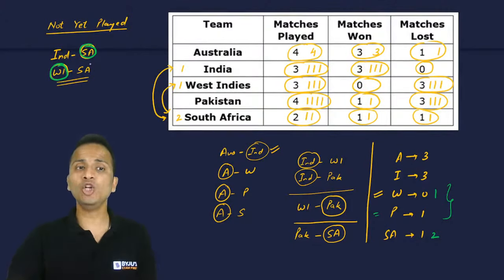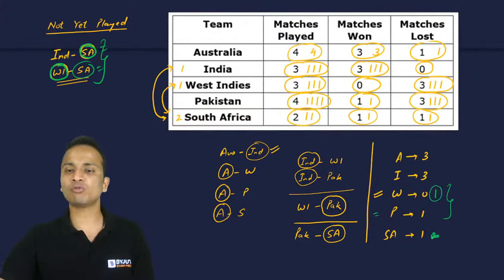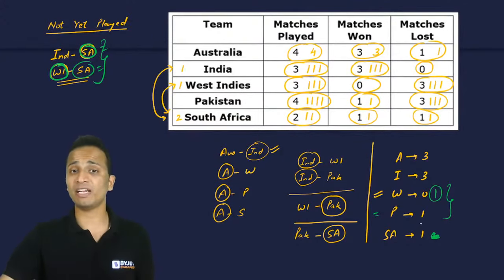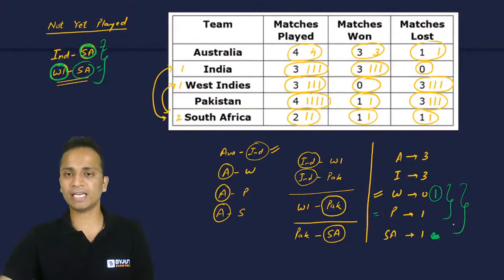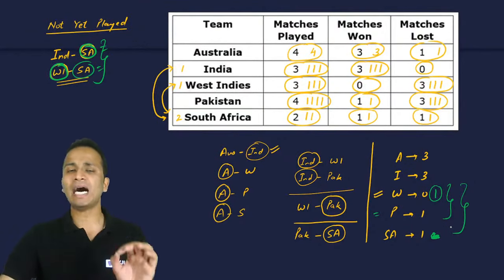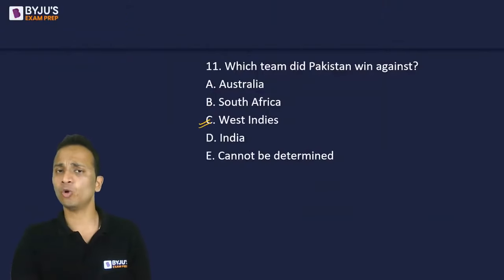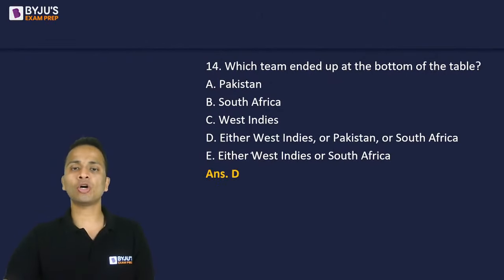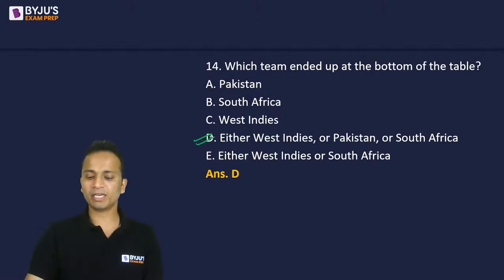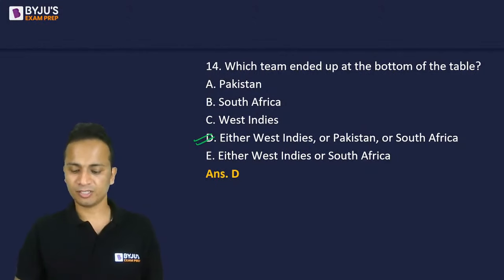What if South Africa loses both the matches? South Africa will lose both the matches here. Then West Indies will have one win and South Africa will also have one win. Pakistan will also have one win. So all three teams, West Indies, Pakistan, South Africa, will be at the bottom in that case. So the answer can be any of these three teams, West Indies, Pakistan and South Africa. So option D will be the correct answer for this question. All right. It can be any one of these three teams.